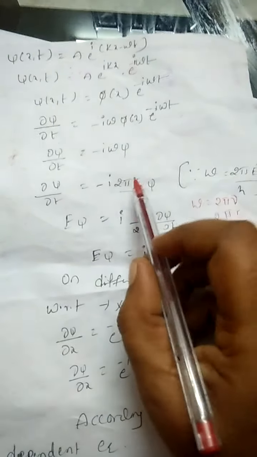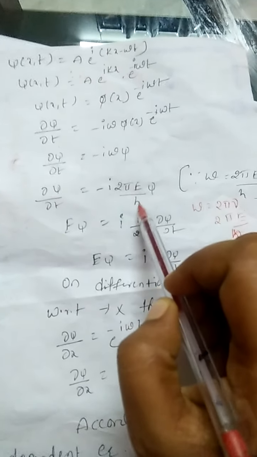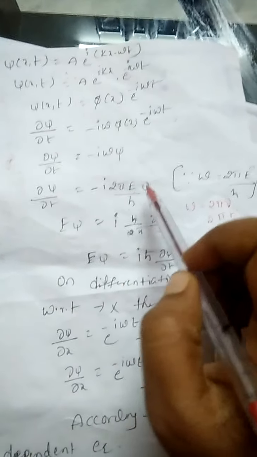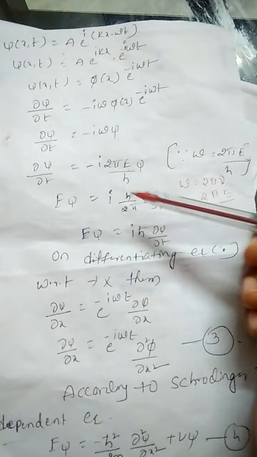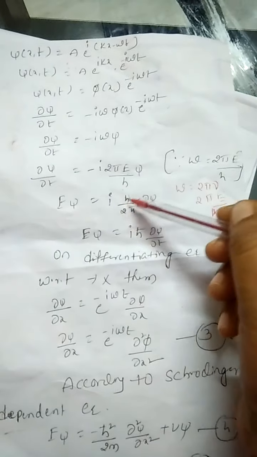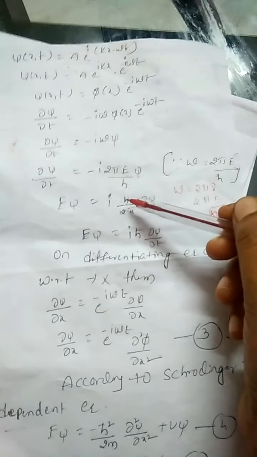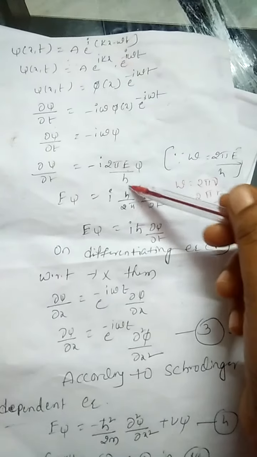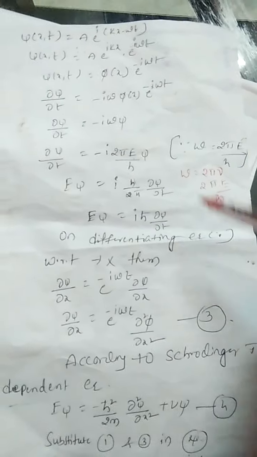So omega equals 2 pi E by h. Replacing omega, we get E psi equal to i h cut dou psi by dou t, where h by 2 pi is replaced with h cut. This is equation number 1.